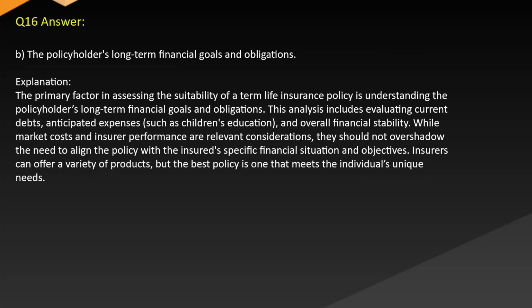Answer. B. The policyholder's long-term financial goals and obligations. Explanation. The primary factor in assessing the suitability of a term life insurance policy is understanding the policyholder's long-term financial goals and obligations. This analysis includes evaluating current debts, anticipated expenses such as children's education, and overall financial stability. While market costs and insurer performance are relevant considerations, they should not overshadow the need to align the policy with the insured's specific financial situation and objectives. Insurers can offer a variety of products, but the best policy is one that meets the individual's unique needs.